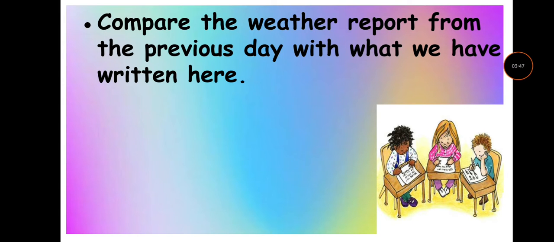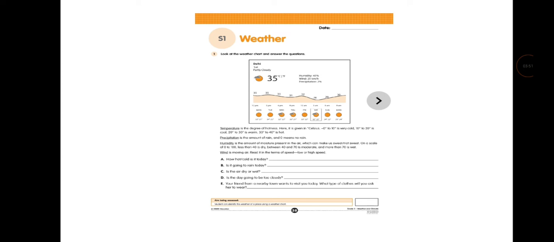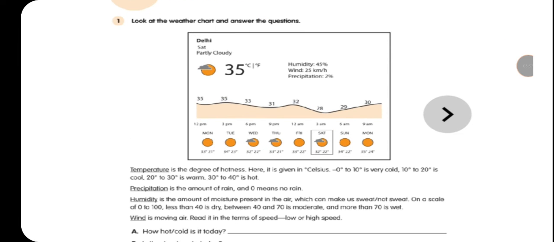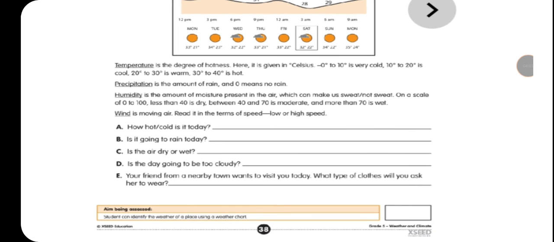So as we have seen the weather of yesterday, you need to open your worksheet now. Okay? Those who don't have a worksheet, see this photo carefully. This and this.